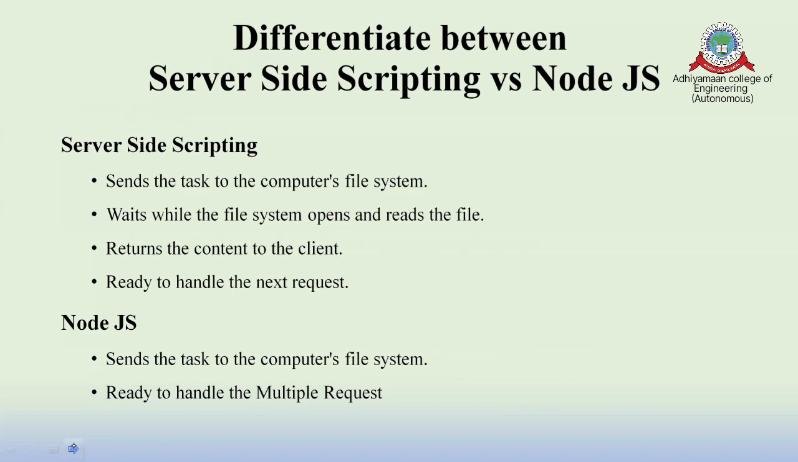Suppose my IP address ends with 45, and I'm storing the system files in 45. If I use PHP or ASP, it sends the task to the computer file system. It is going to open or read the file, return the file, and then be ready to handle the next request. These are the things used in normal server-side scripting languages. Then how is it different from Node.js?